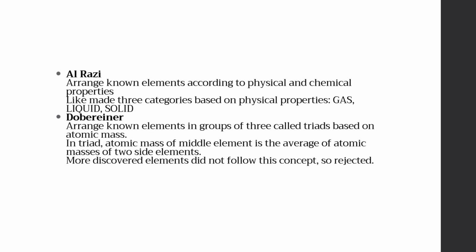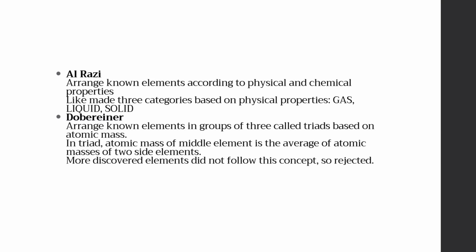One of the earliest attempts to classify elements was made by Al-Razi. He arranged known substances based on their physical and chemical properties. He divided elements into three categories: gases, liquids, solids. Although simple, this classification laid the foundation for organizing elements scientifically.